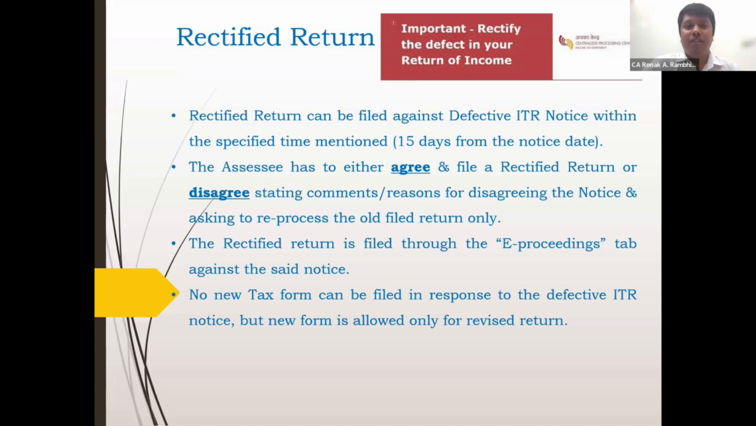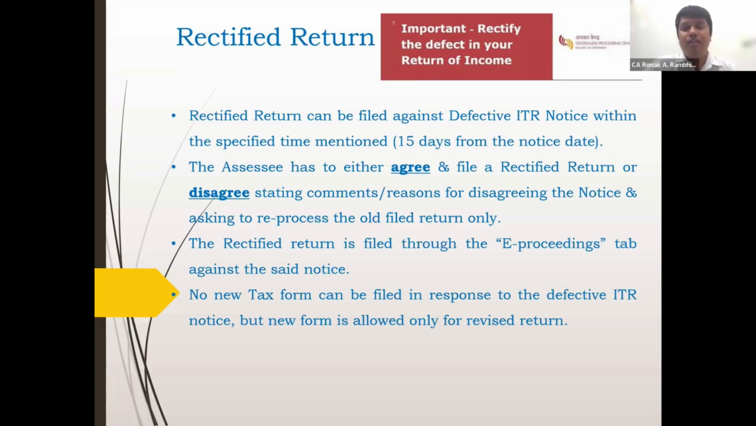Further, if you have received this notice, then the assessee has to either agree or disagree with the said notice. If you agree with the defective notice, you can file a rectified return. Or if you do not agree with the said notice, you have to mention the comments or the reason for disagreeing with the notice and ask for reprocessing of the same old return filed. The rectified return is filed through the e-proceedings tab against the said notice. It is not filed in the normal e-filing tab.